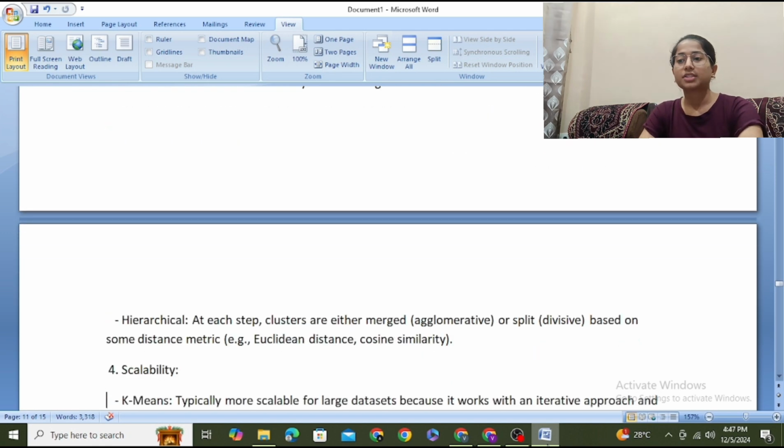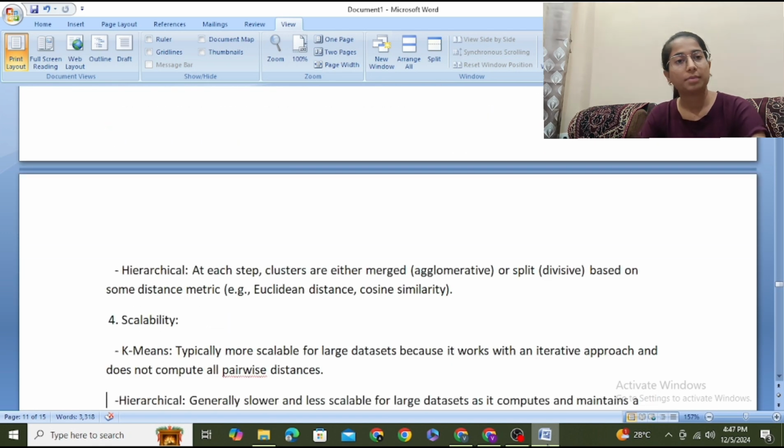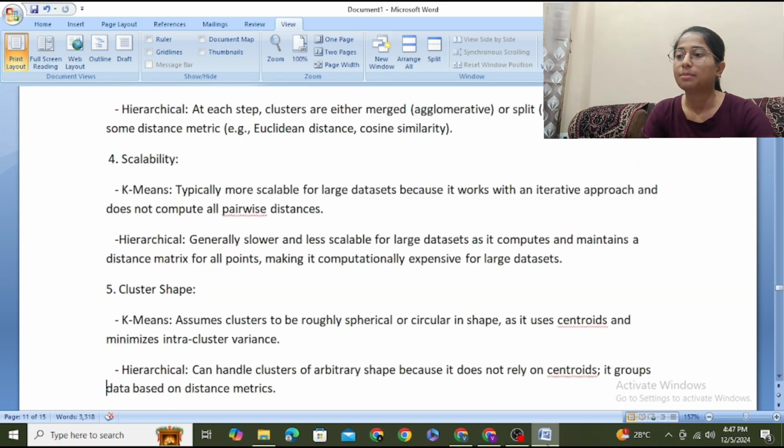Hierarchical: at each step, clusters are either merged, agglomerative, or split, divisive, based on some distance metric like Euclidean distance or cosine similarity. Scalability. In k-mean, typically more scalable for large data sets because it works with an iterative approach and does not compute all pairwise distances.